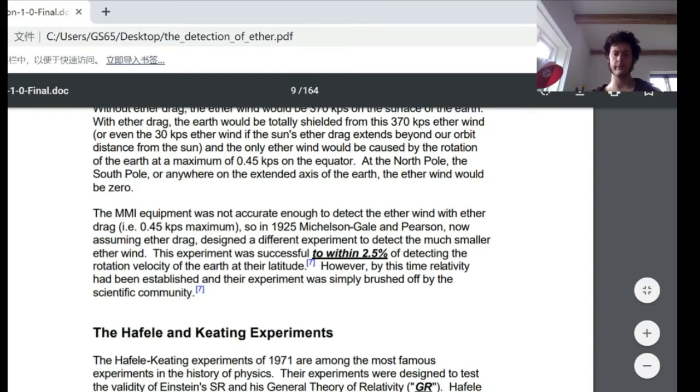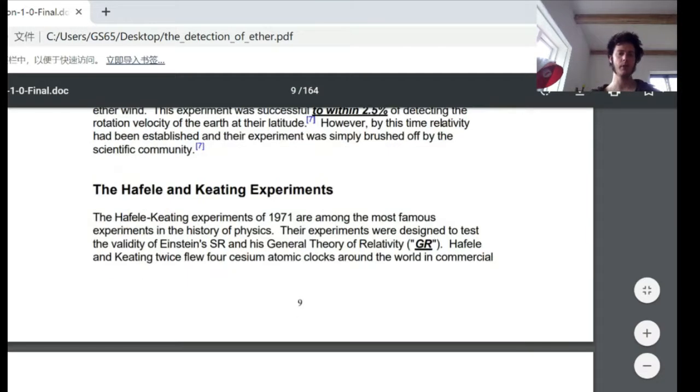So, in 1925, Michelson, Gale, and Pearson, now assuming ether drag, designed a different experiment to detect the much smaller ether wind. This experiment was successful to within 2.5% of detecting the rotation velocity of the Earth at their latitude. However, by this time, relativity had been established, and their experiment was simply brushed off by the scientific community.